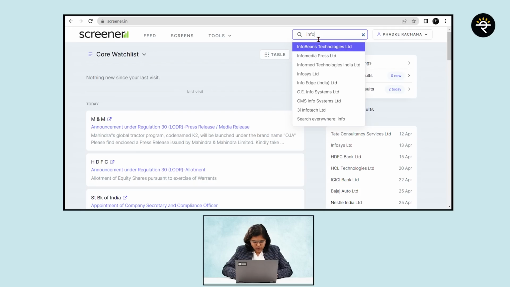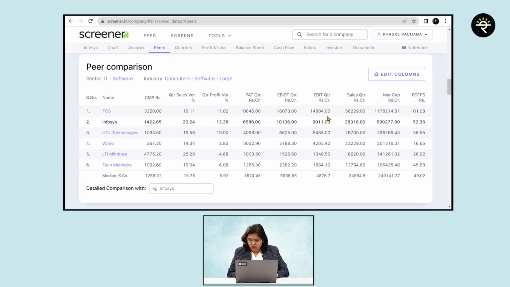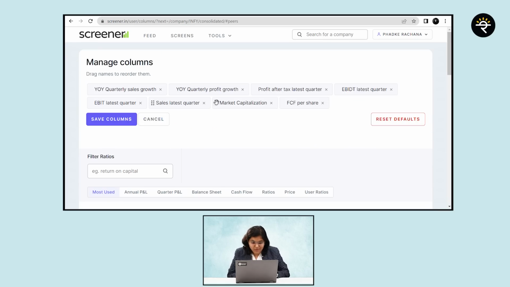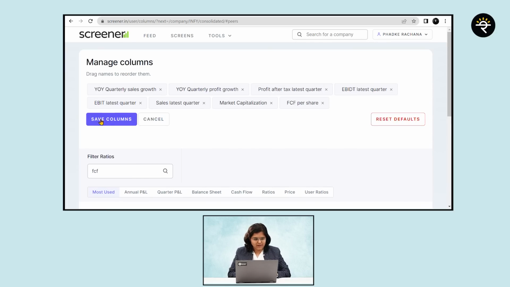But how do you check that on screener? For that, again, I'm going here. So assume I want to check for Infosys. So I just check Infosys here. Then I go to peers. Okay. I already have this, 1 minute. Let me first cancel this out and then show you. Okay. So if I go to peers, what you have to do is go to filters and just add free cash flow per share. Okay. See here you can see FCF per share. I've added this. Okay. Then I say save columns.